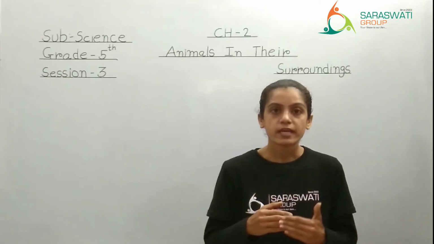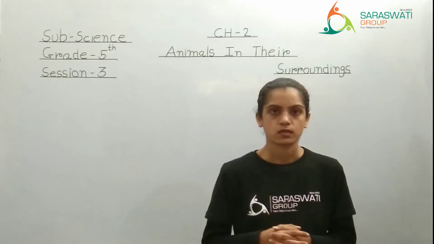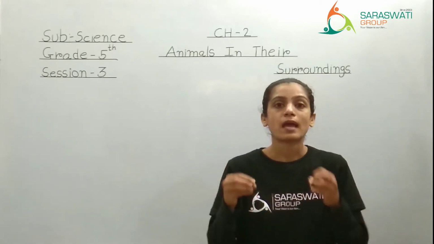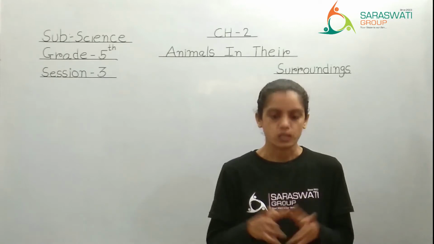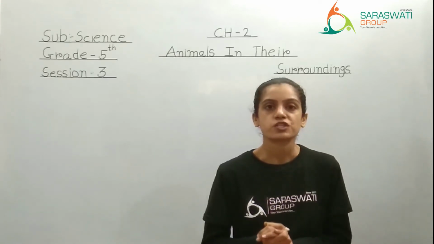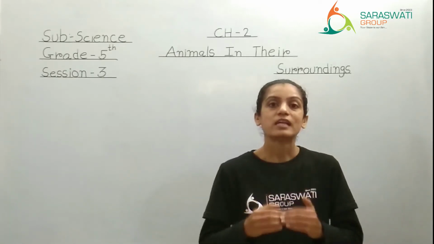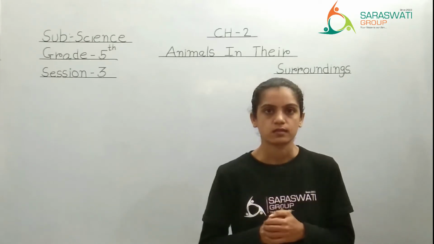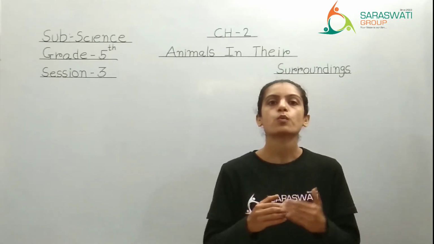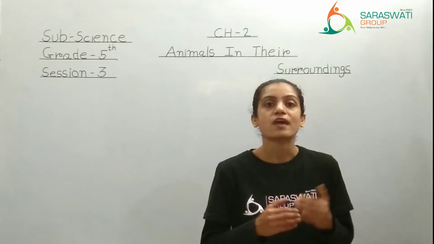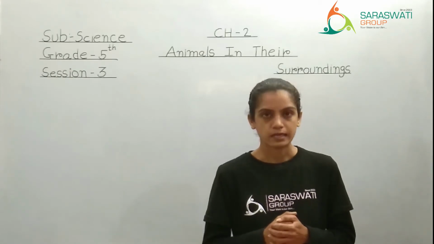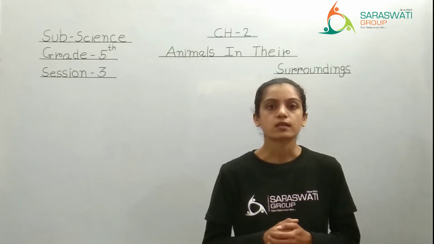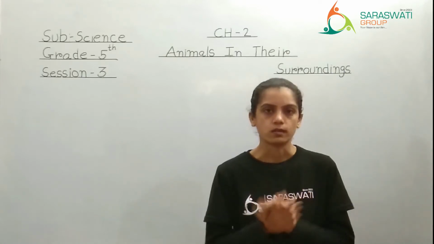They require protection against the enemy so that nobody will come and hunt them. Right? So they have a shell. They take shelter under the shell. Right? So this is also one type of a body covering of animal. Clear? Let's go further. Wool.